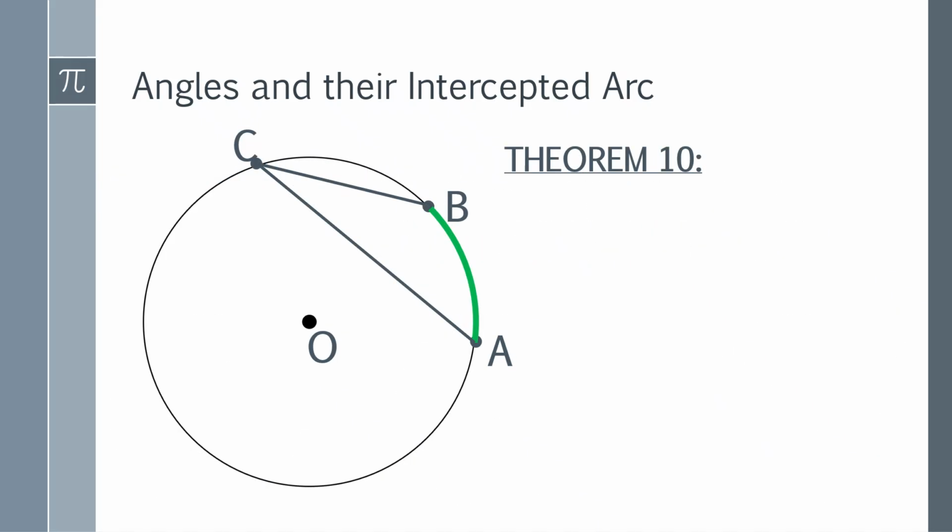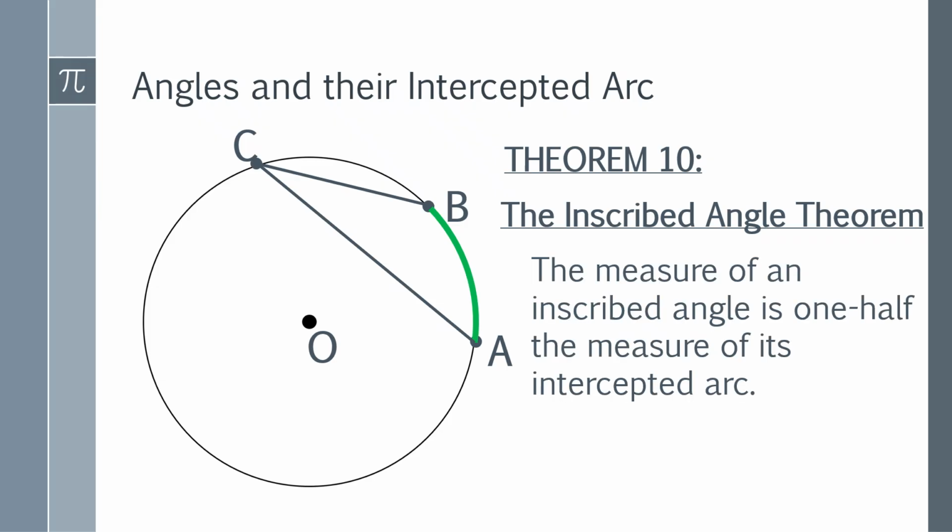Let's have theorem number 10, the inscribed angle theorem. What does this theorem say? The measure of an inscribed angle is one half the measure of the intercepted arc. Meaning the measure of angle BCA, the given angle, is equal to half of minor arc AB. So the measure of the angle is half of the given arc. The formula is: the measure of angle BCA is equal to one half the measure of arc AB.